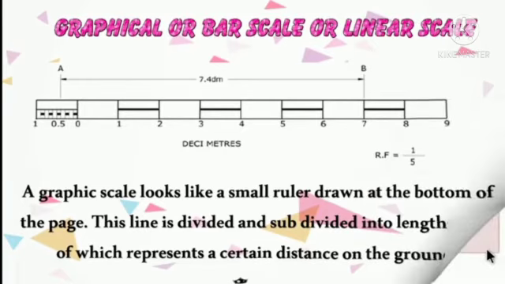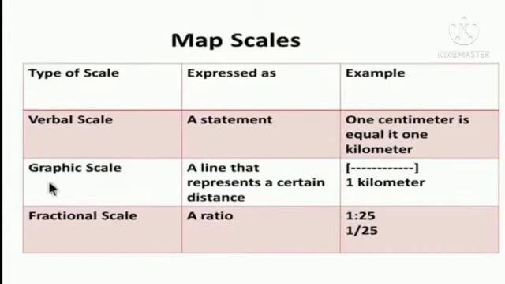The three types of map scale are as shown below, with their examples. Verbal scale, a statement: 1 centimeter is equal to 1 kilometer. Next comes the graphic scale, a line that represents a certain distance, for example 1 kilometer.